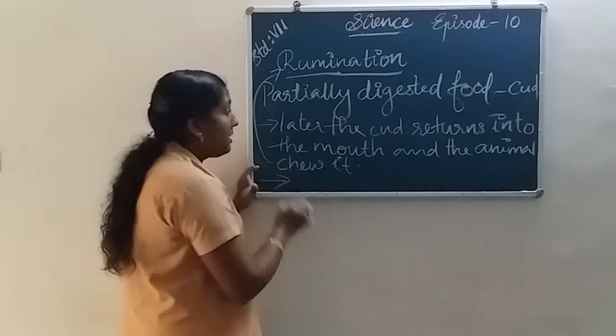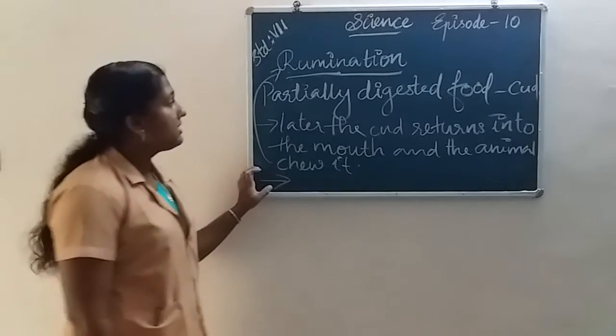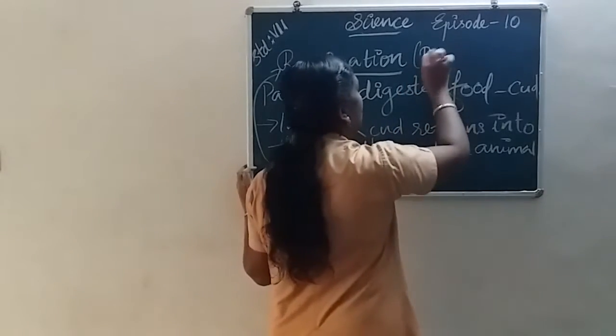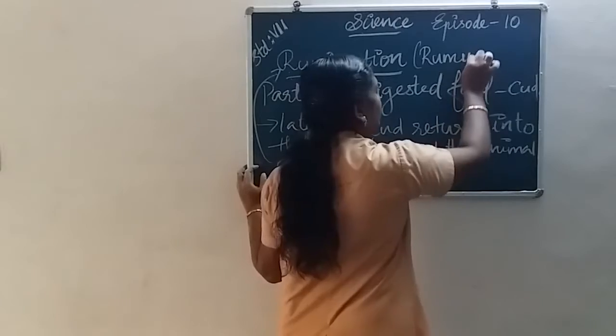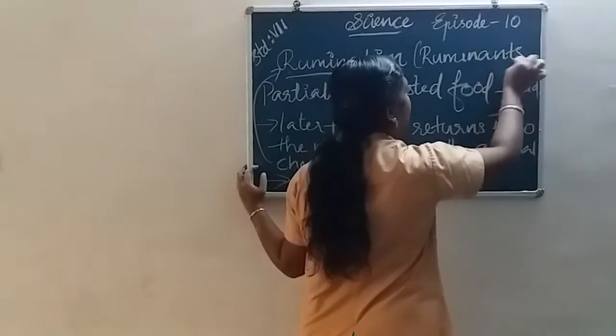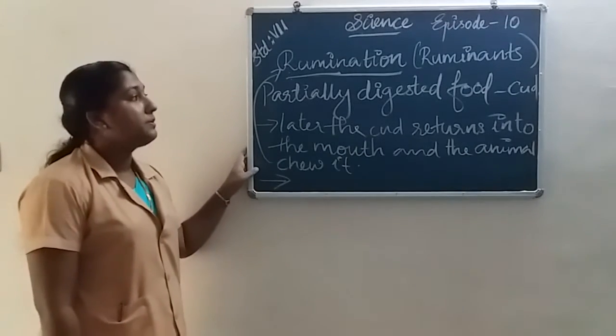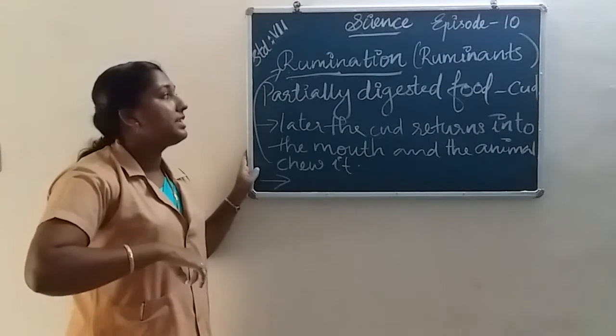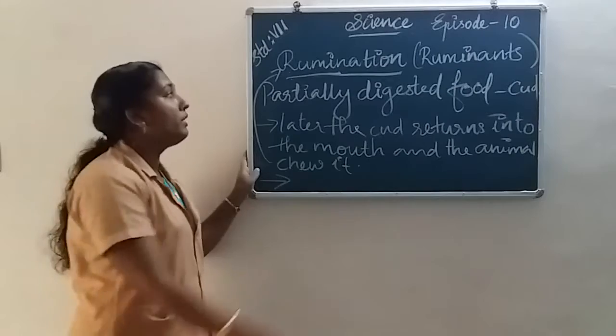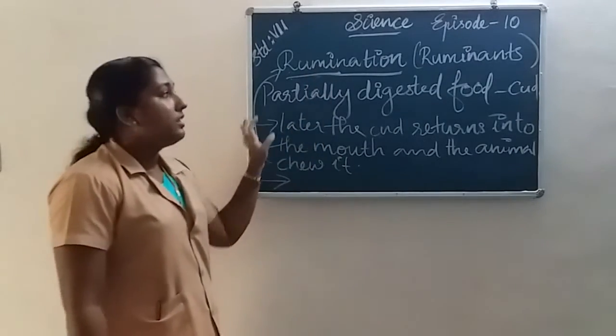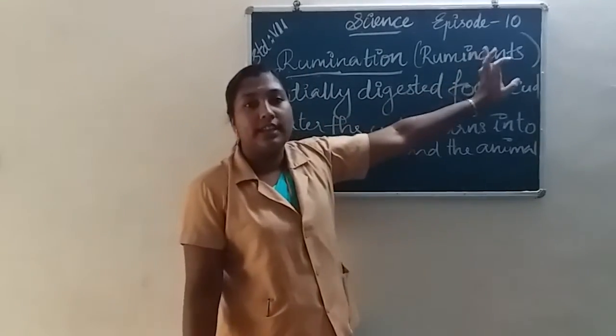These types of animals are called ruminants. Ruminants means grass-eating animals. In grass-eating animals rumination takes place, so these animals are called ruminants.